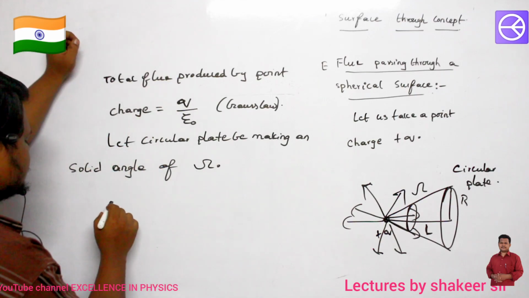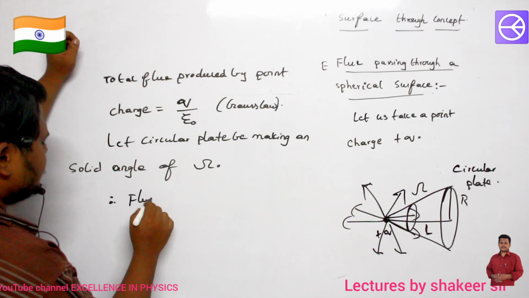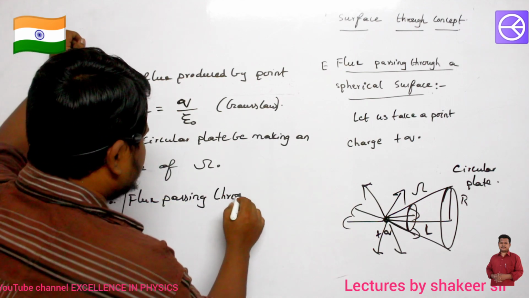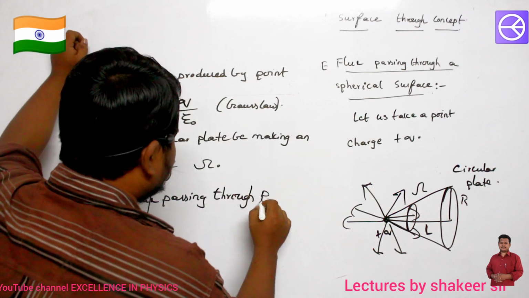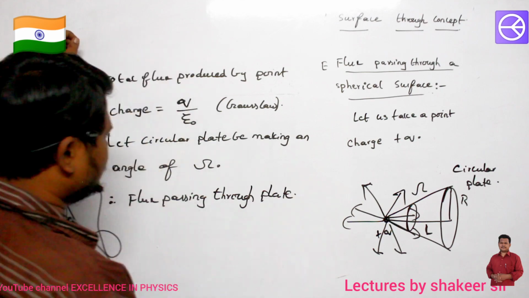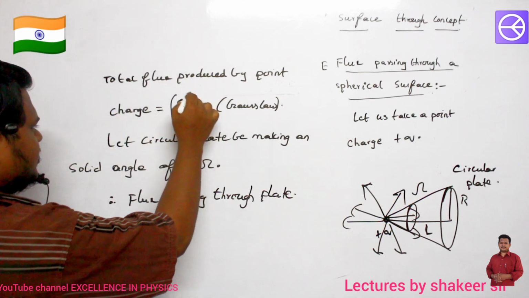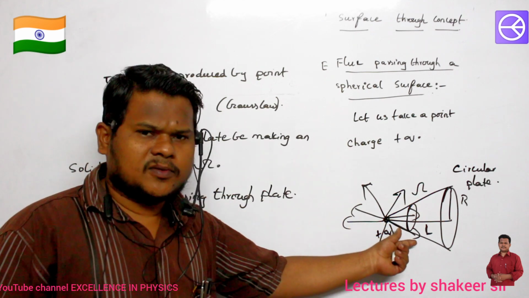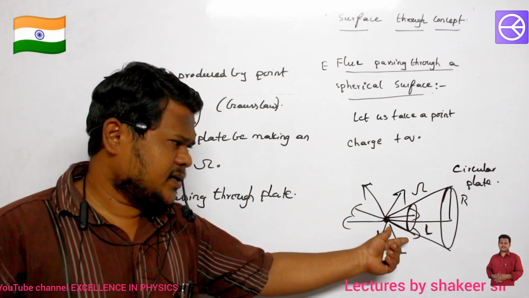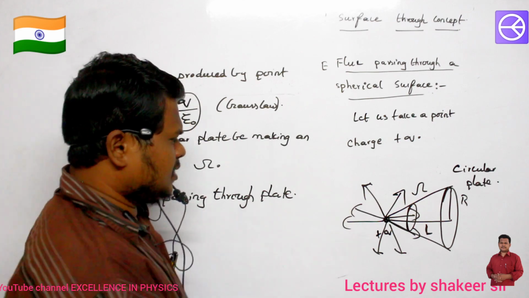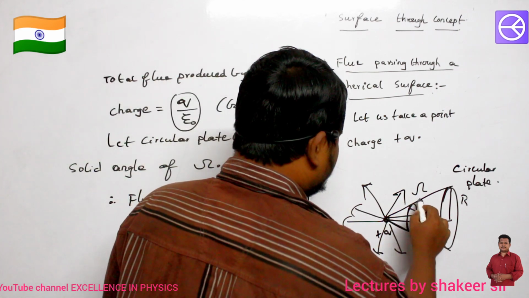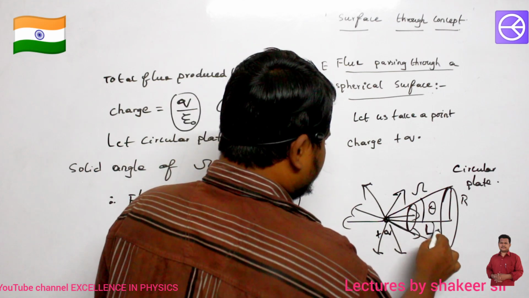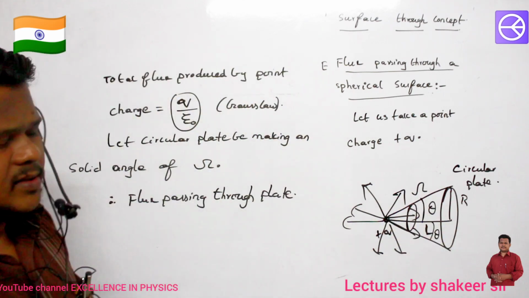How can I calculate the flux passing through the plate? The total flux produced is Q by epsilon naught. And let the half plane angle here be theta.